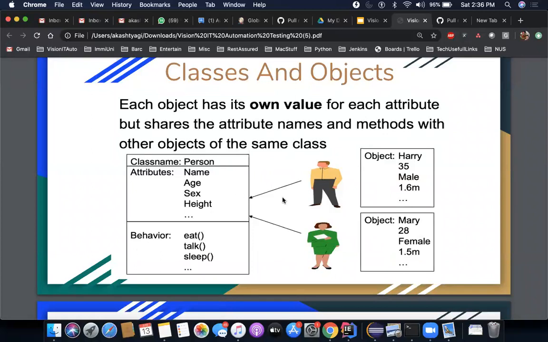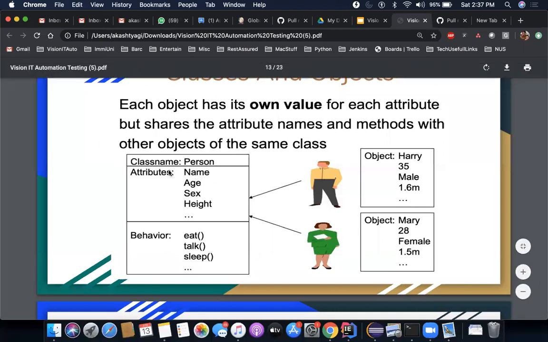So in this case, it's pretty simple. Since you yourself are an object and your class is a person, perhaps the god which made us all, if we agree to that, must have this kind of class with them. God must have created this particular class first, and then gave some attributes and behaviors to it, that you can eat, you can talk, you can sleep, but you cannot fly.